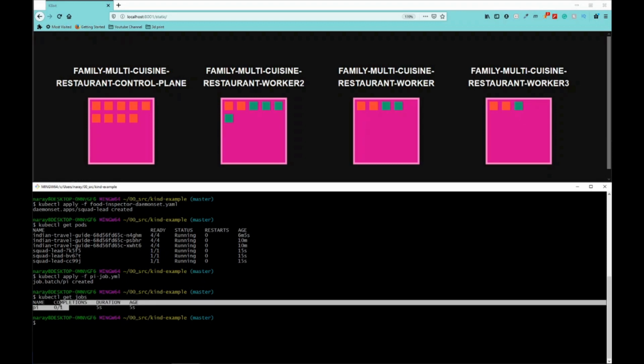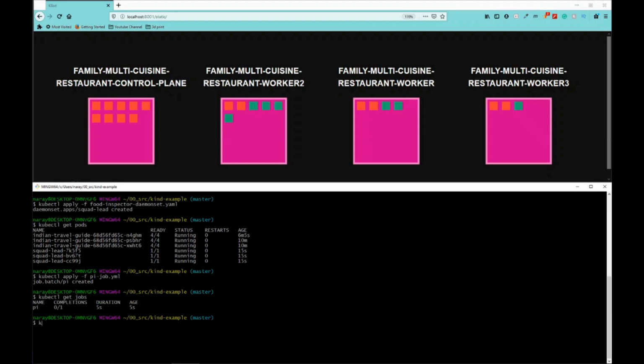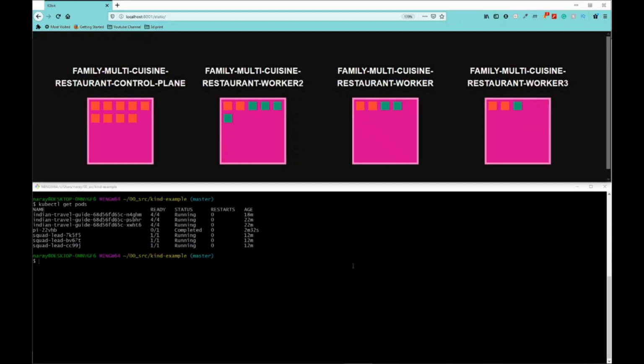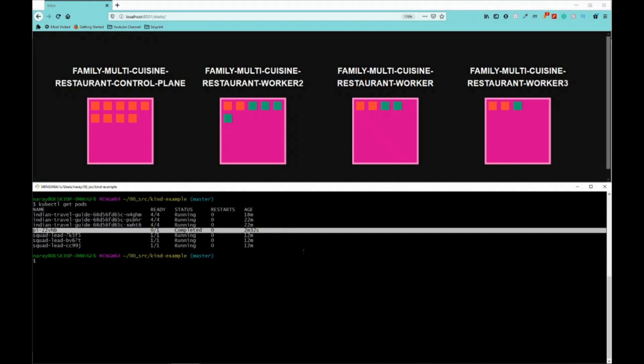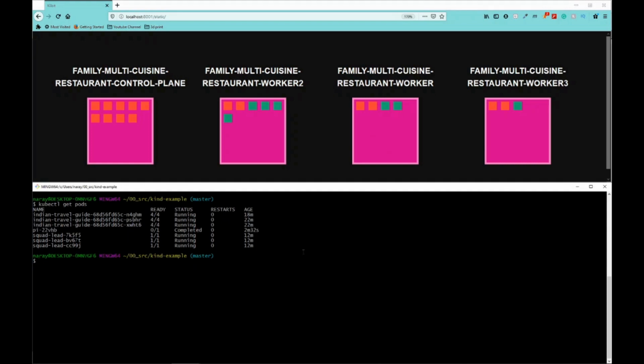A job also creates a pod. As you can see, it created a pod with the name of the job plus random characters. It has mentioned the status is completed. As compared to other pods, this status is different. The reason is that a job runs to completion, while other pods actually wait for some kind of request and then try to respond. So they keep on running to do this request processing. But for a job, it completes this particular task and then goes to the completed state.